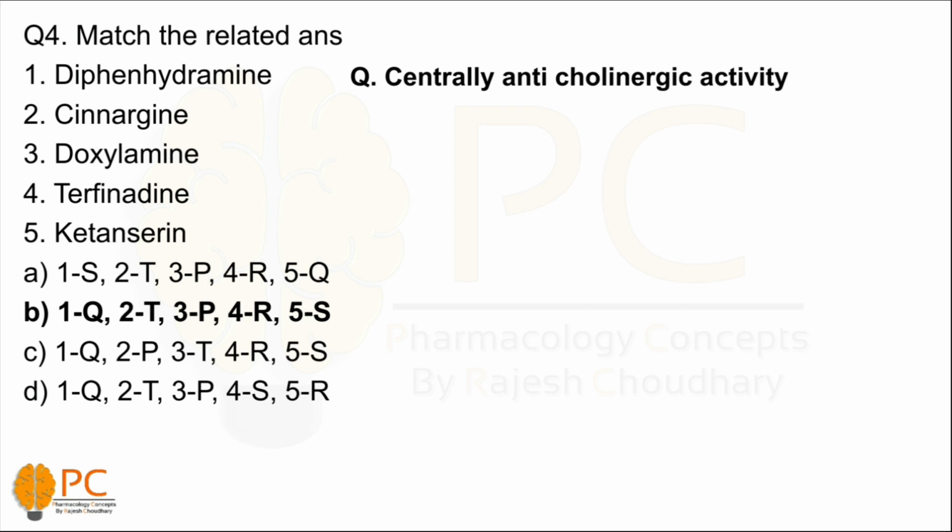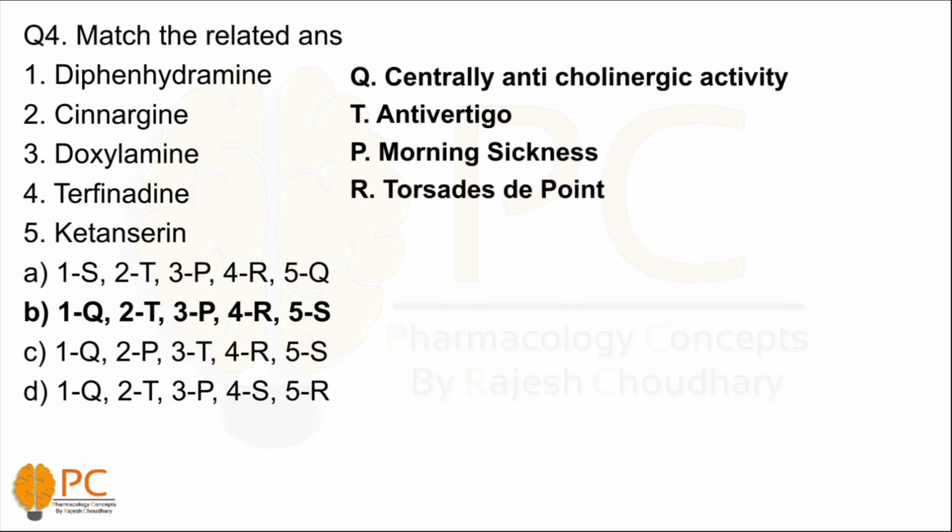For cinnarizine, the answer is T, meaning it has an antivertigo effect. Doxylamine is used in morning sickness. Terfenadine shows arrhythmia, torsades de pointes, as a side effect, therefore it was withdrawn from the market. For ketanserin, the answer is S, meaning it is used in Raynaud's phenomenon. So these are the basics of question number 4.